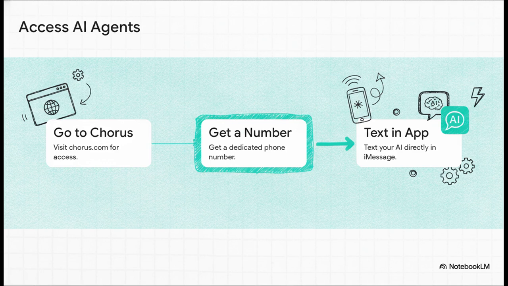Now, for those of you who are still eager to push boundaries and build with AI, the community is rapidly adapting. In fact, there are some great practical workarounds if you want to integrate powerful AI agents directly into your daily life without even needing a physical computer. Platforms like Chorus.com are really stepping up to fill the void. It's incredibly simple. You go to their site, get a dedicated phone number with one click, and you can immediately start texting world-class AI models directly through your normal iMessage app.